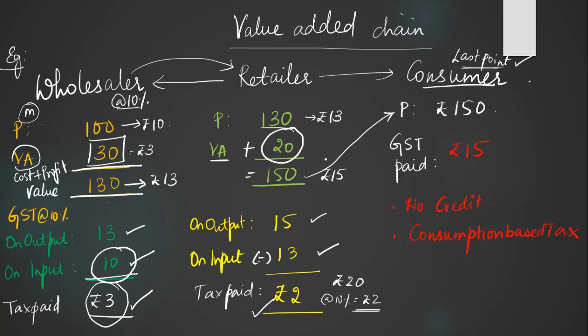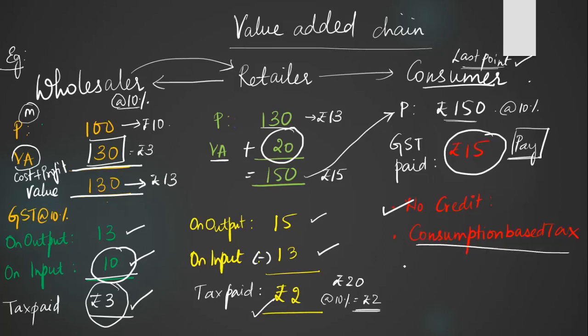Now this consumer purchased the goods for rupees 150. So this is his purchase price. How much tax did he pay at 10%? Rupees 15. Correct. So he is not going to get any credit for the rupees 15, because he is not selling this to any other party. This is the last point of consumption. The consumer will not get any credit and 15 will be paid to the government. So that is why it is called consumption based taxation or destination based tax.